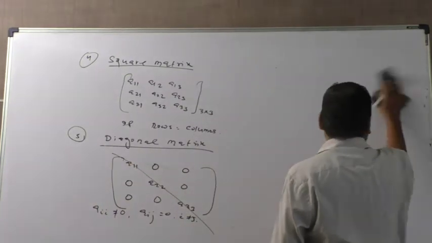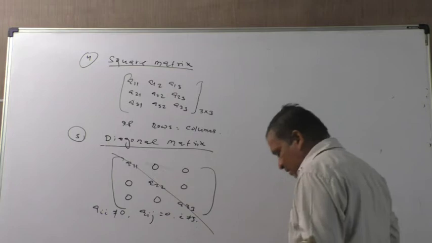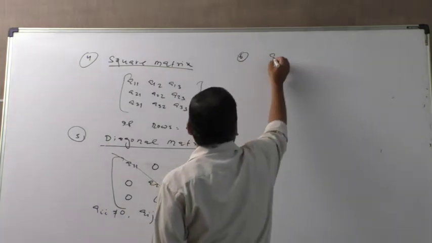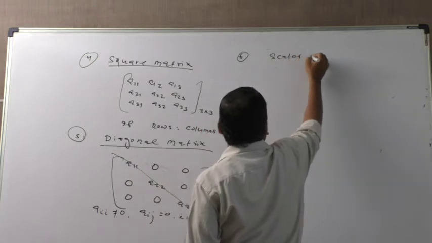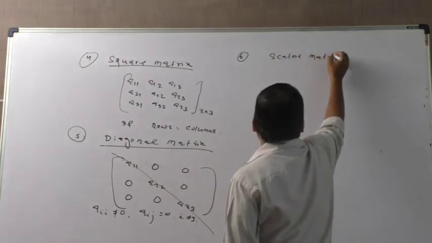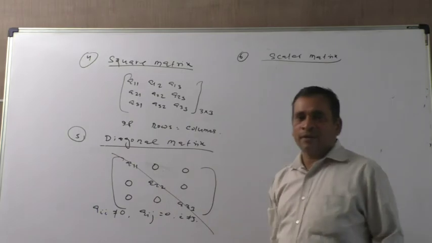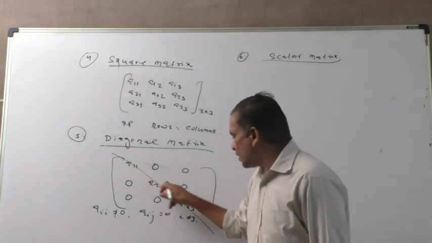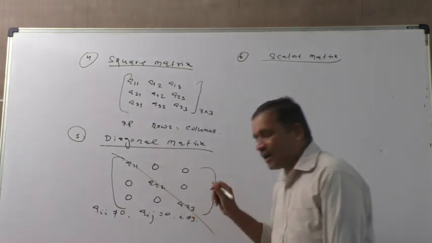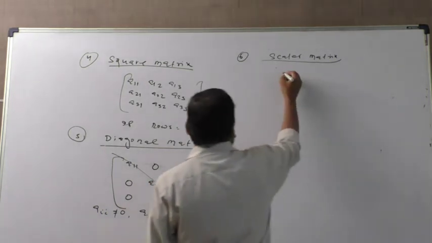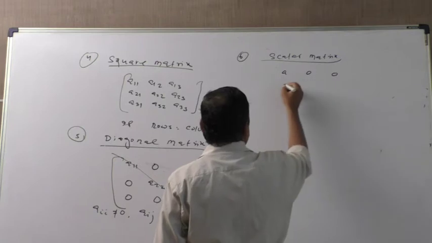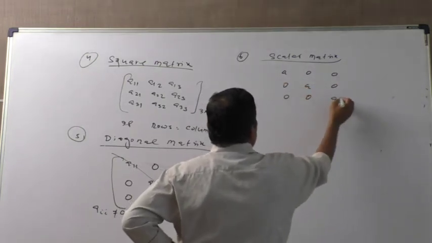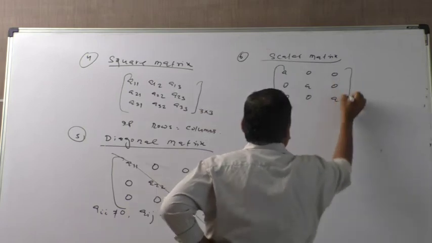Another is scalar matrix. What is the scalar matrix? Scalar matrix means it is a diagonal matrix, but the diagonal elements are equal: A 0 0, 0 A 0, 0 0 A. This is a scalar matrix.